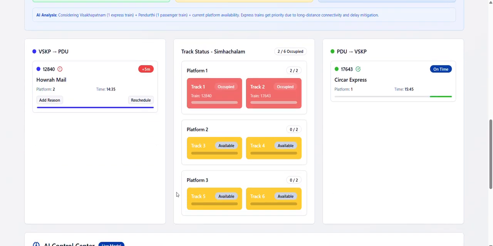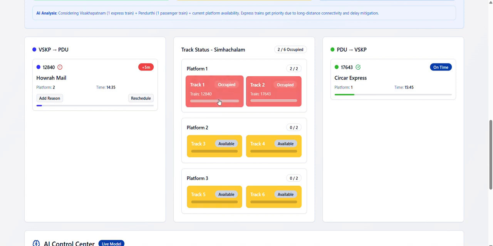And next, we'll have the platform status. You can see here track 1 and 2 are in platform 1 and both are occupied, so these are in red color. And platform 2 and 3 have all the tracks in yellow, so it means all the tracks are empty. So platform 2 and 3 are empty.